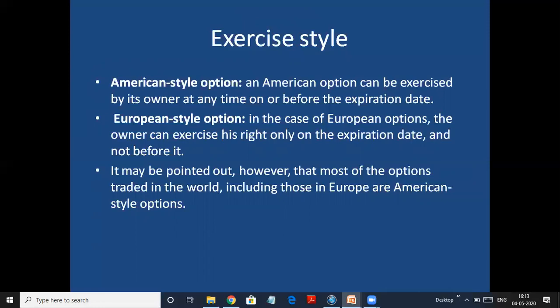What is exercising the option? Nothing but if I have decided to buy in the option, I exercise my right. That means I buy the gold in the option. If you have decided to sell in the option, you exercise your right and you sell gold in the option. So you can exercise it on or before the expiry date in American option, whereas in European you have to wait till expiry date, only then you can exercise. It may be pointed out, however, that most of the options, even which are traded in Europe, are American style options. So the options that are available and most traded are American style options.